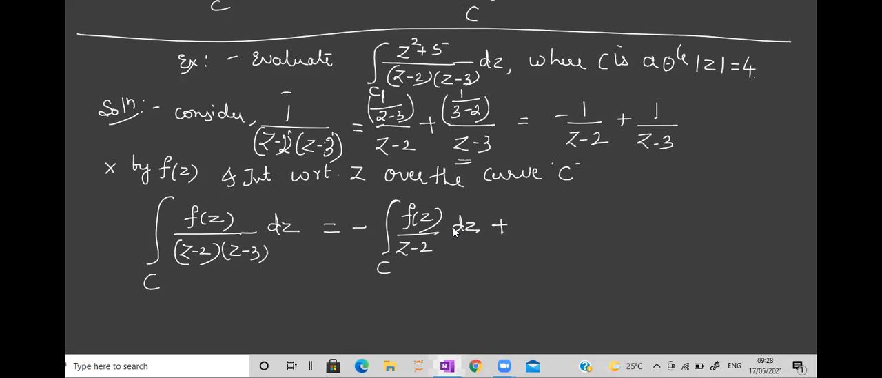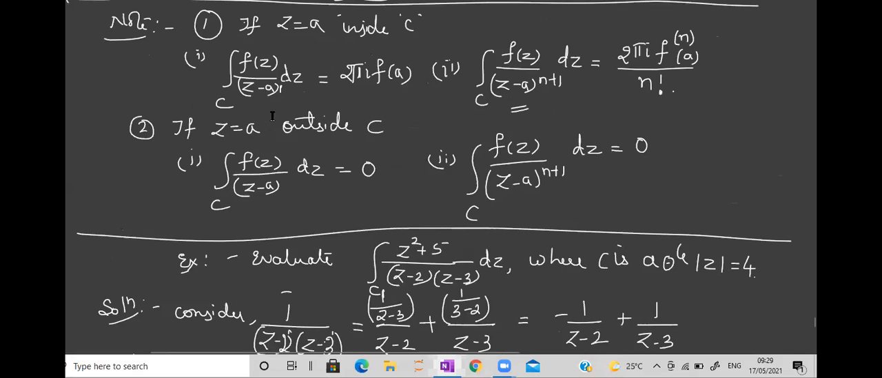Plus, again here also same. Integration over C, f of z upon z minus 3 dz. Okay. Now, take this as equation 1. Because we need to write the value of this, two terms depending on whether the point is inside or outside. These two are similar to this, isn't it?